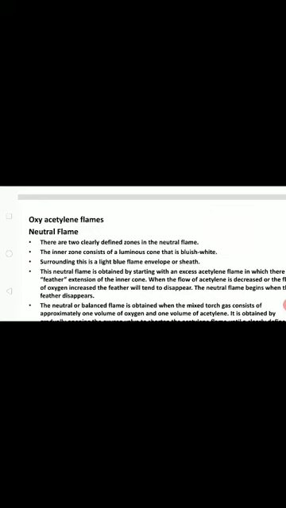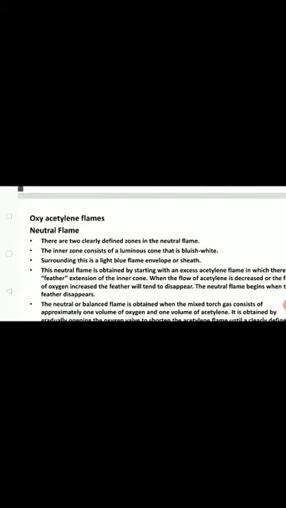There are 2 clearly defined zones in the neutral flame. The inner zone consists of a luminous cone that is bluish white. Surrounding this is a light blue flame envelope or sheath. This neutral flame is obtained by starting with an excess acetylene flame, in which there is a feather extension of the inner cone. When the flow of acetylene is decreased or the flow of oxygen is increased, the feather will tend to disappear. The neutral flame begins when the feather disappears.